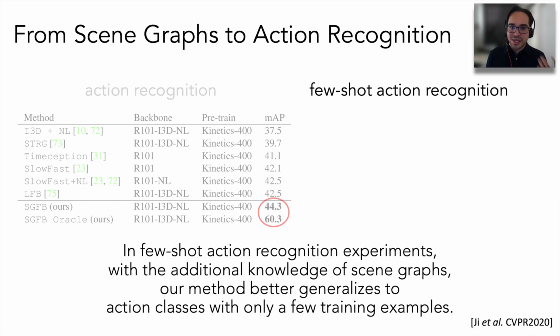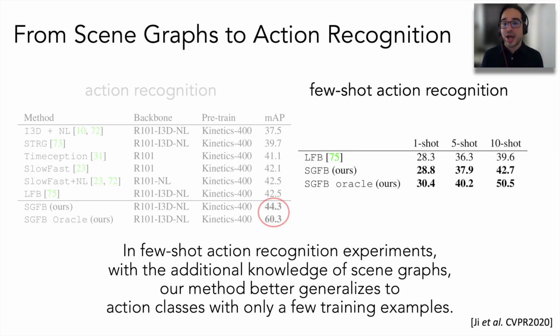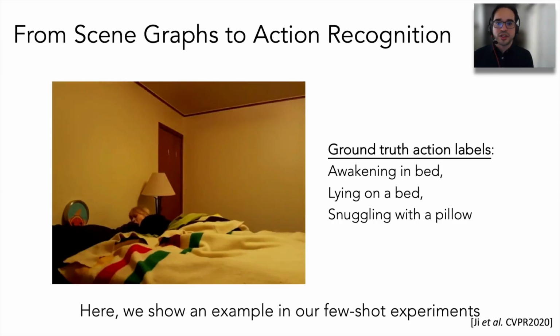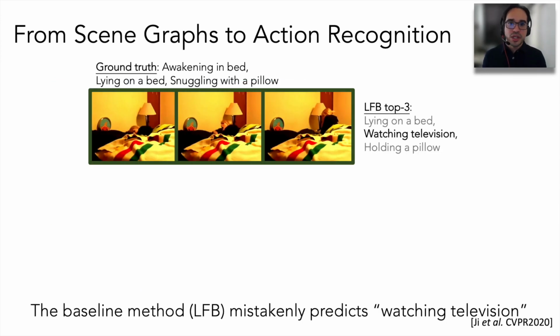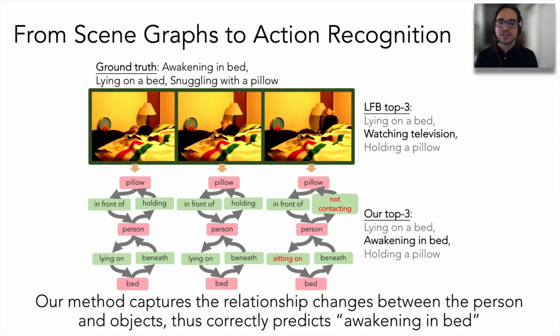On the other hand, I'm really excited about the potential that our representation has for future learning. Here, we also show that leveraging such compositional representation can improve future learning on new actions with limited training samples. Here we show an example. This video has these ground truth action labels. Prior work, which only uses the global video features, gets confused by the scene information and predicts watching television. In contrast, our method grounds the decision on the objects and relationships, and it's able to correctly predict the action.